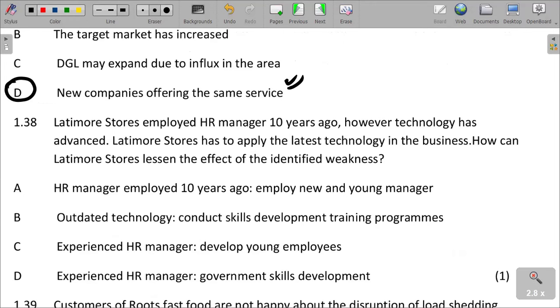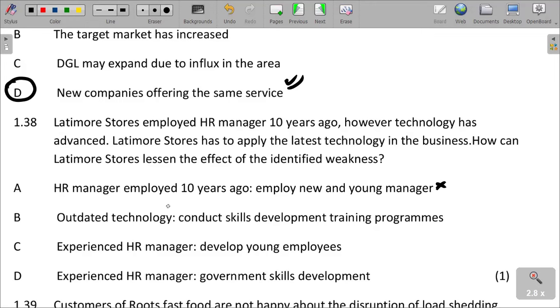Latmore Stores employed an HR manager 10 years ago. However, technology has advanced. The stores have to apply the latest technology in the business. How can the stores lessen the effect of the identified weakness in order for the business to cope up with technology? What is it that they can do? So you can understand that the HR manager was employed 10 years ago. We cannot talk about employing a new manager because technology is always changing.